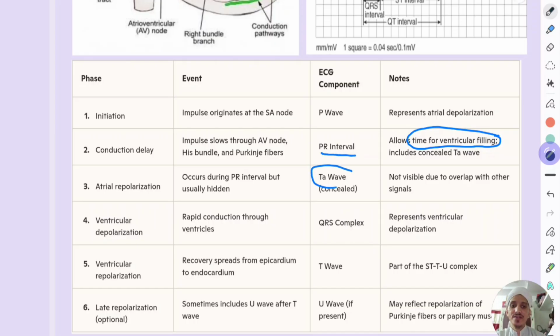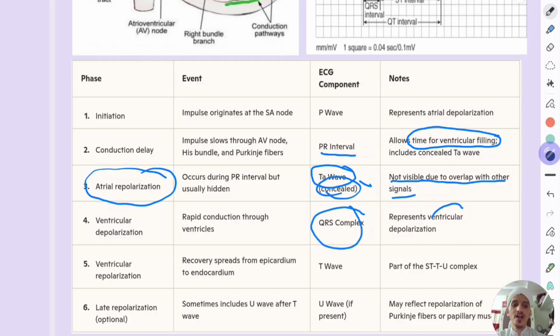Then there will be something called the TA wave. That is nothing but atrial repolarization. But this is concealed actually. It is not visible due to overlap with other signals. So atrial depolarization, then there will be a gap, then atrial repolarization. Then this QRS complex represents ventricular depolarization. And T wave represents ventricular repolarization.